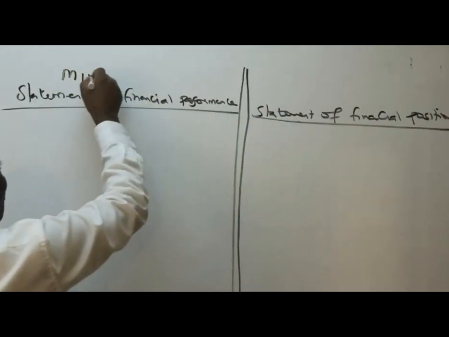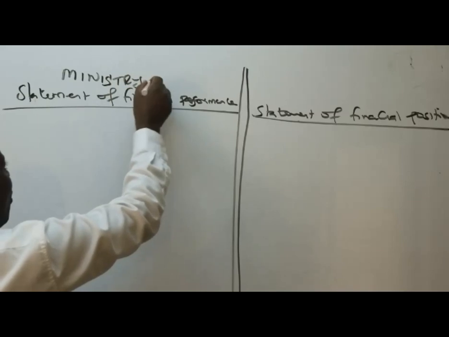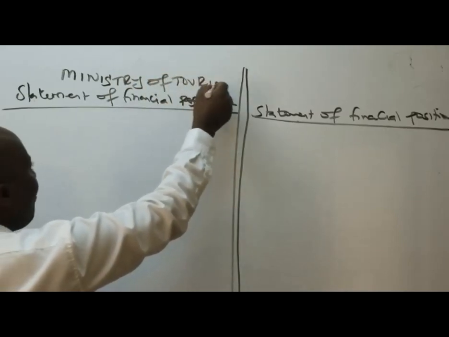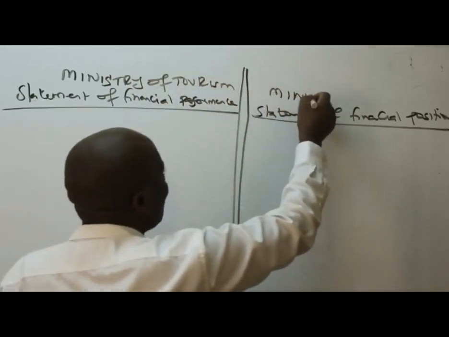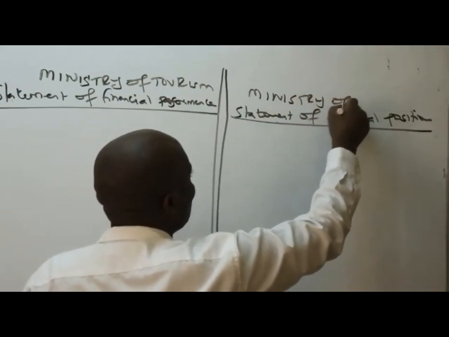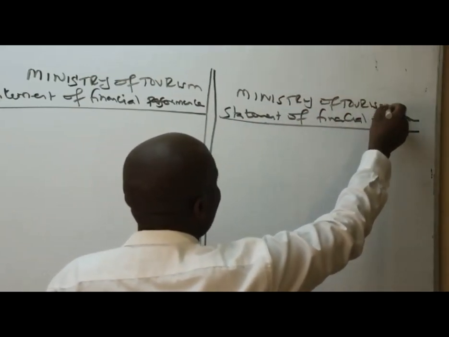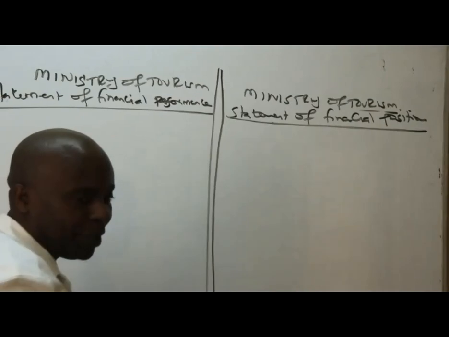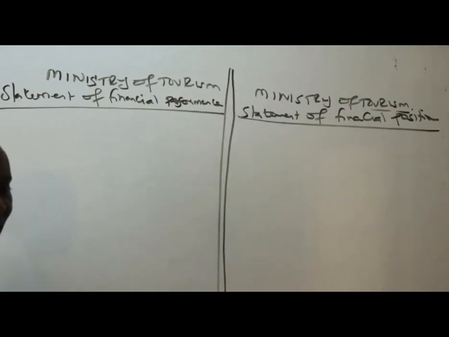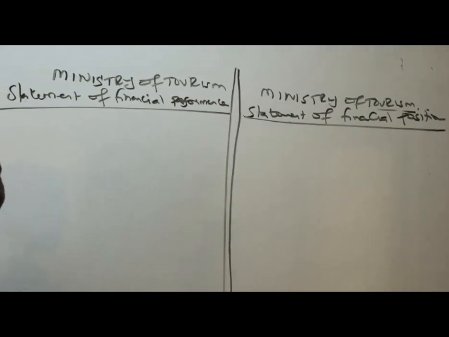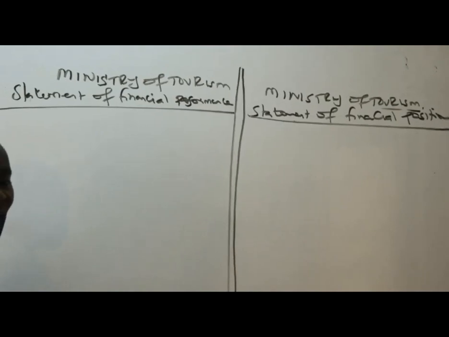Remember, we are looking at the Ministry of Tourism, for both, for the period given there. So we start with, very good.